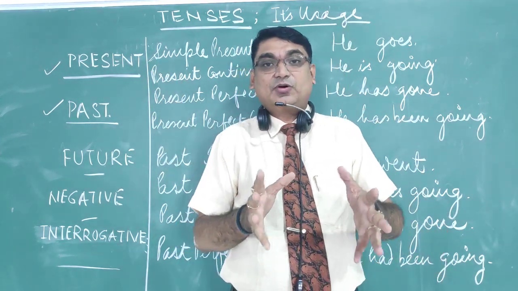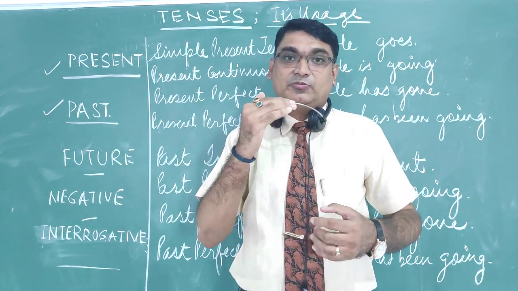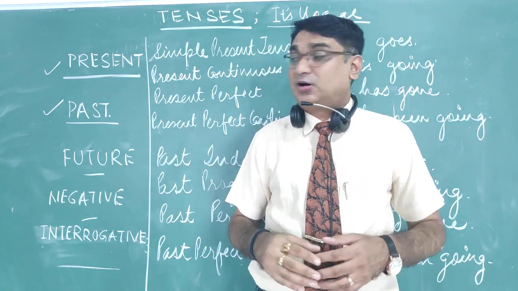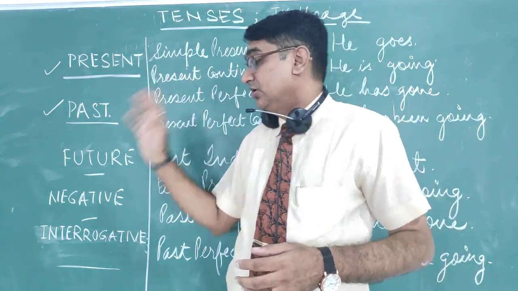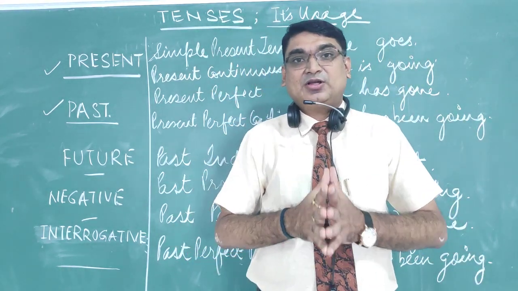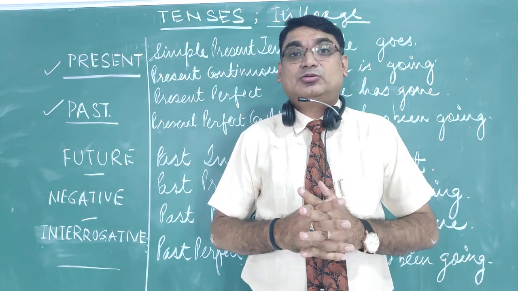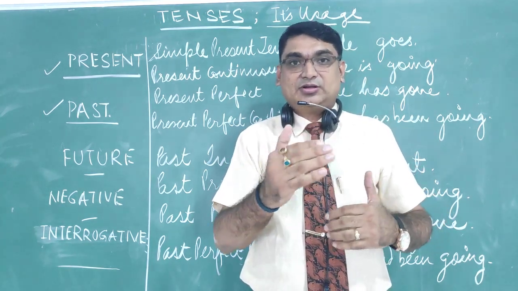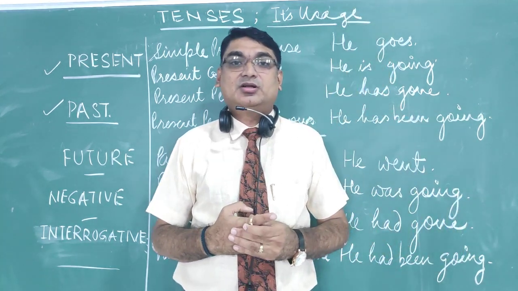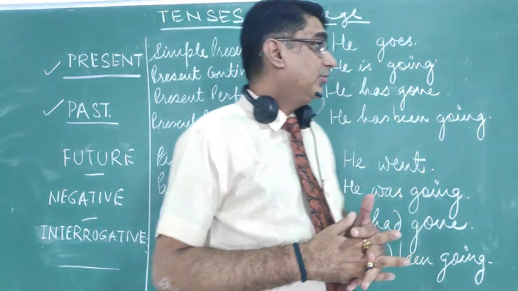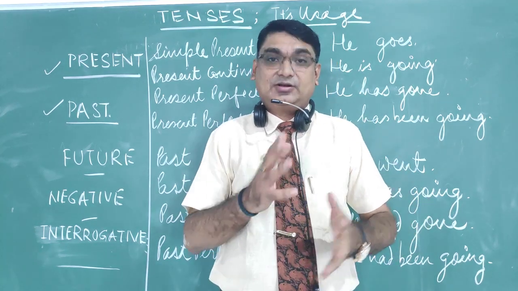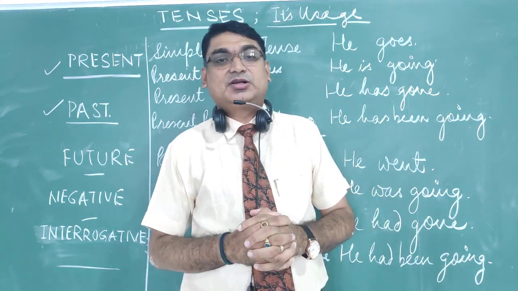Now today's exercise: I'll be telling you the meaning of each and every sentence of four parts of present and past, be it indefinite, continuous, perfect, or perfect continuous, so that you can use it as and when required. Whatever formula I've given you, you need to go about the practice. Five more sentences I had given in the last, practice for that only. Today we'll be taking the words 'he goes', and 8 sentences of present and past will be made.